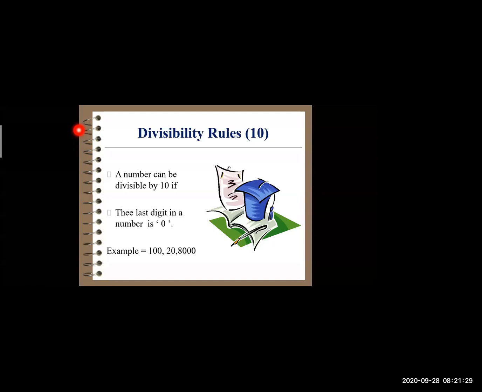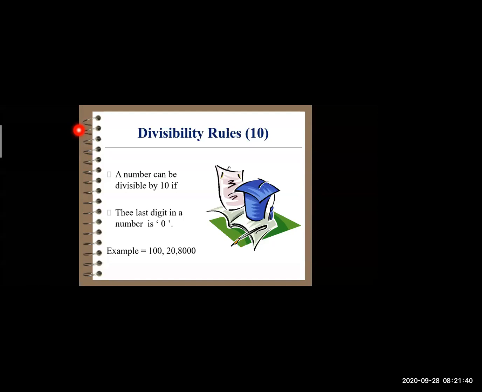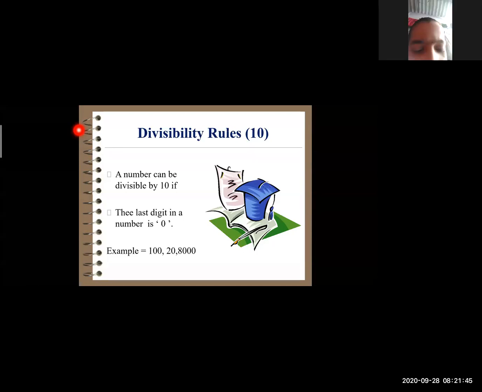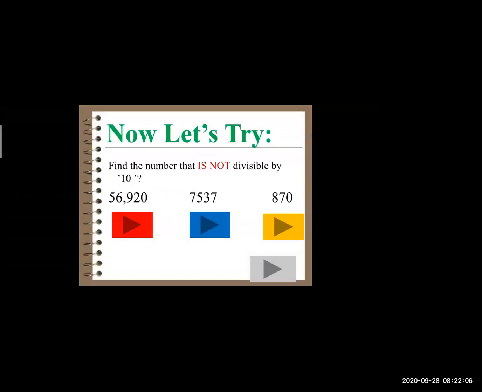The first example is 100. What is the second example? 20. Good. Third example 8000. Yes, you can see in all these three numbers, we have 0 in the units place. Therefore, this is the test for the divisibility of number 10. These three numbers are said to be completely divisible by 10. Means they will not leave a remainder, it is 0. So let's solve some sums.